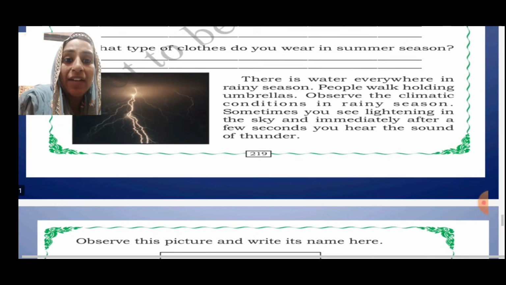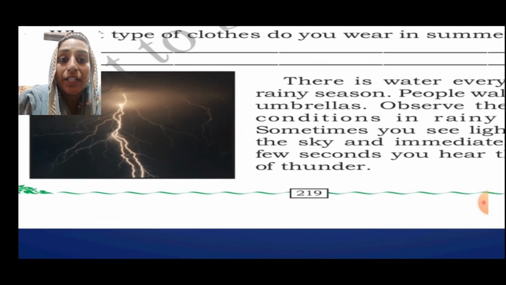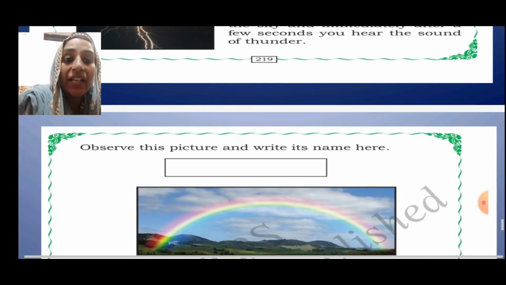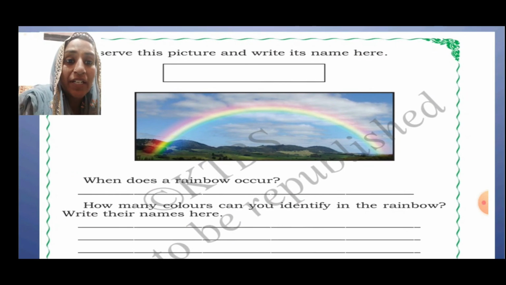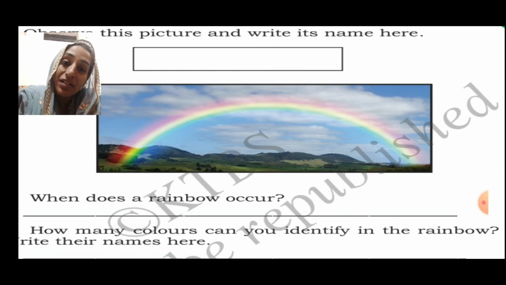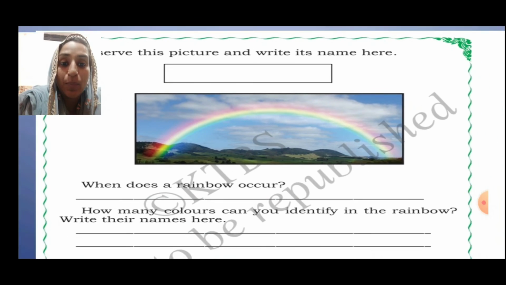Observe this picture and write its name. This is thundering and lightning. Observe this picture and write the name. This is a rainbow. This comes after rain. After rain, when you see, there will be 7 colors. This is called a rainbow.